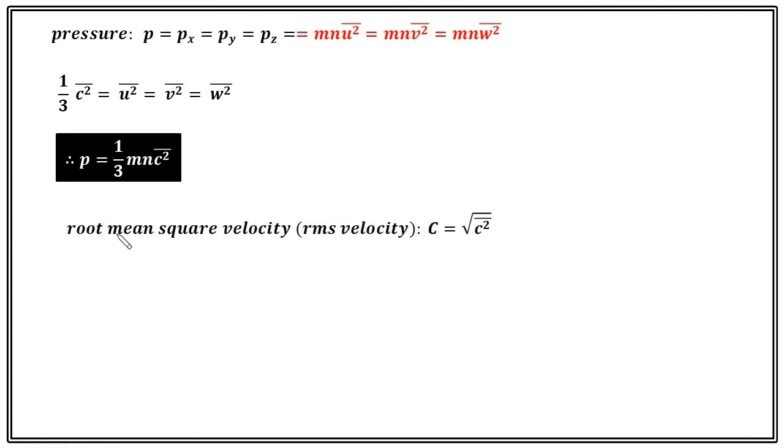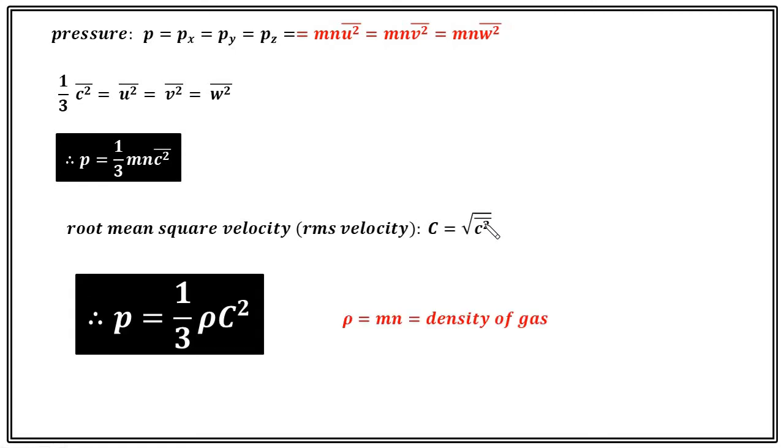Now we will introduce another quantity which we call root mean square velocity, RMS velocity. We define RMS velocity c like this, root over c square bar. Therefore P equals rho c square. Rho is the density of the gas, m into n, where m is the mass and n is the total number of molecules per unit volume.